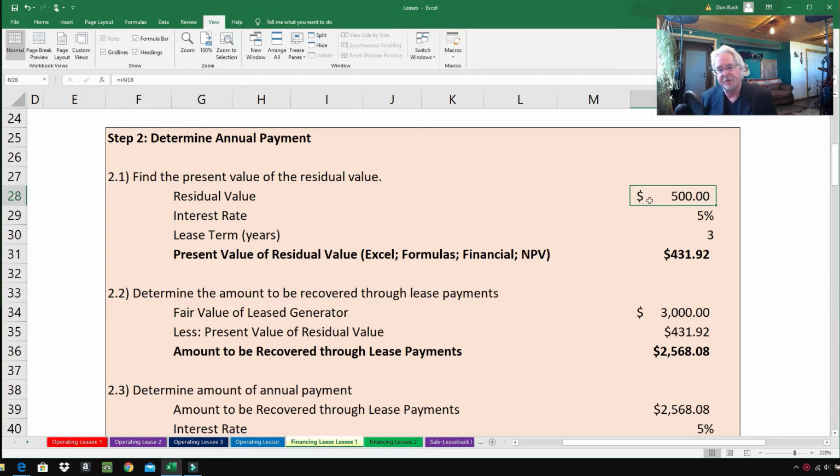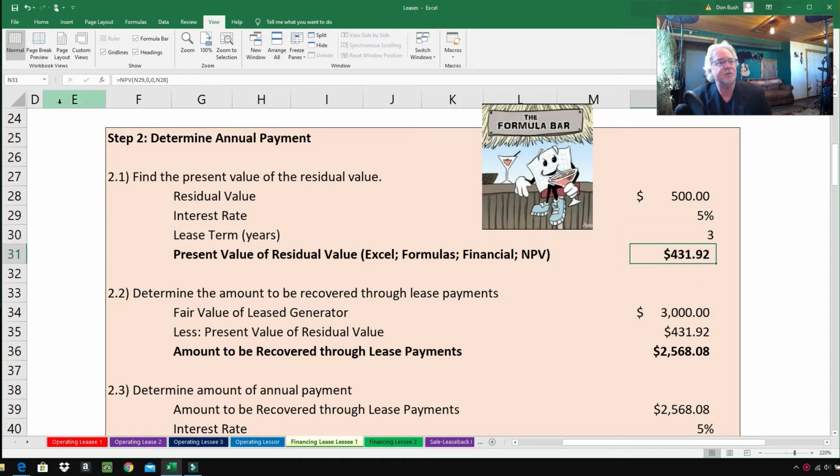And since I'm doing this on Excel, I can just pull this number down. Interest rate, 5%, also found in the information. Lease term, 3 years. So for the present value of the residual value, we're going to use Excel, folks. You don't have to use Excel, but Excel is so darn easy. So we're going to go to formulas, financial, NPV, and we will get the answer.